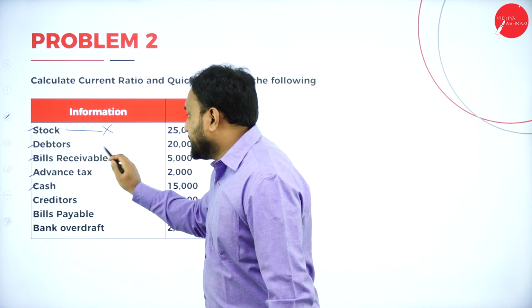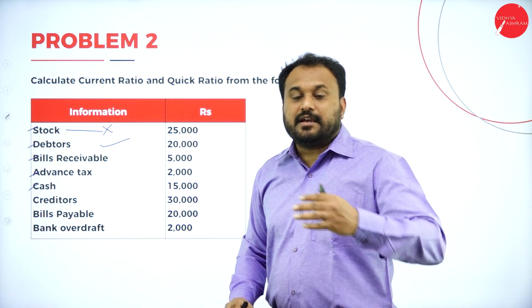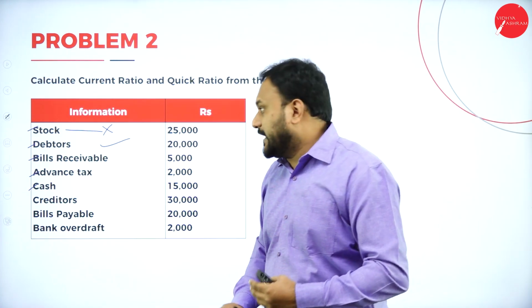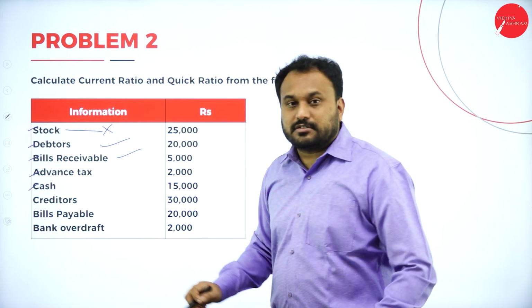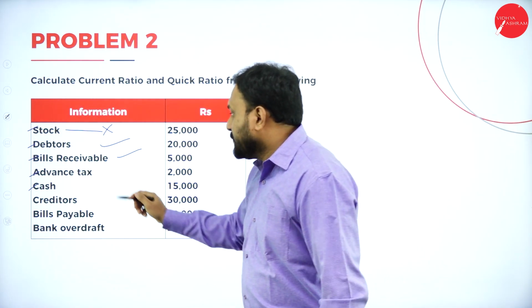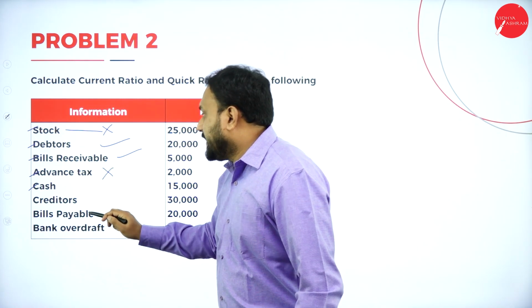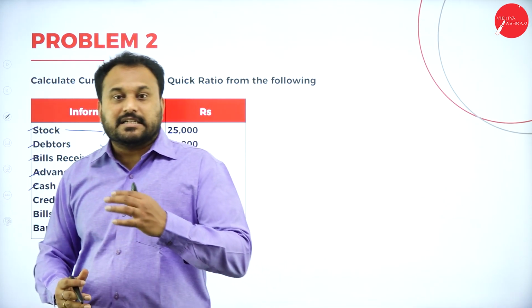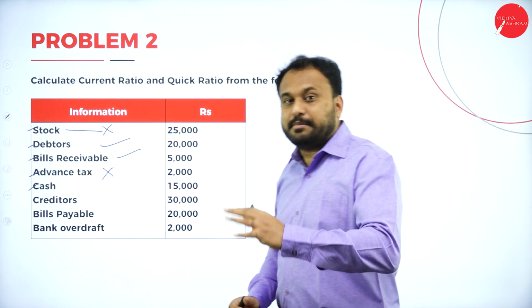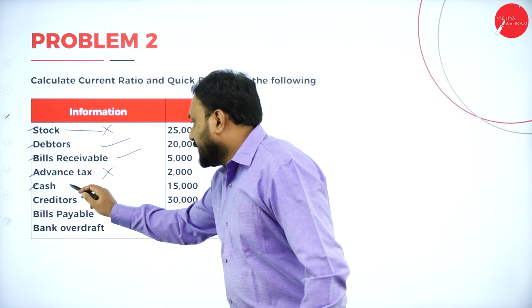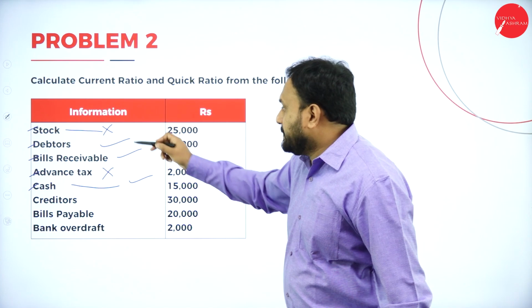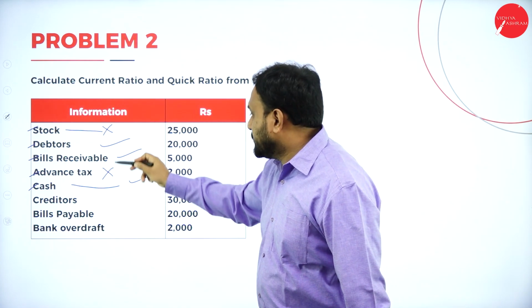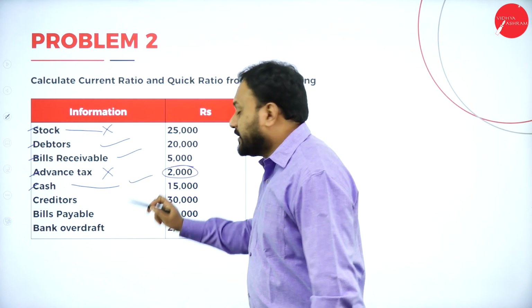Next is debtors. Yes, debtors can definitely pay me very fast. Bills receivable, also very fast we can get it. Advance taxes, no, we cannot make advance taxes our quick asset. It is a current asset but not a quick asset. Cash, I have immediately, so done. So that means we need to subtract 25,000 and here 2,000 from current assets.